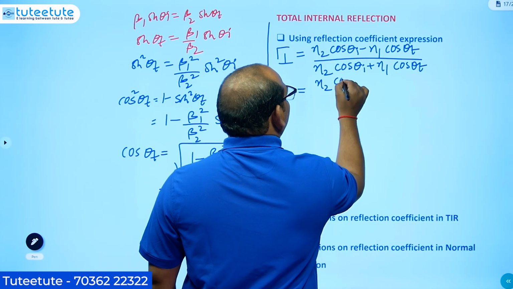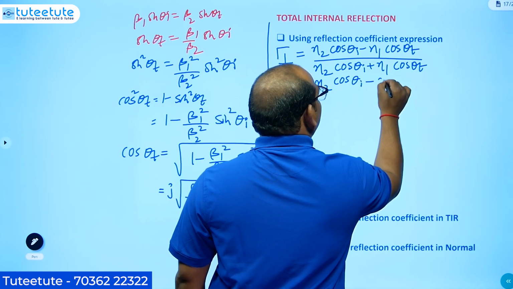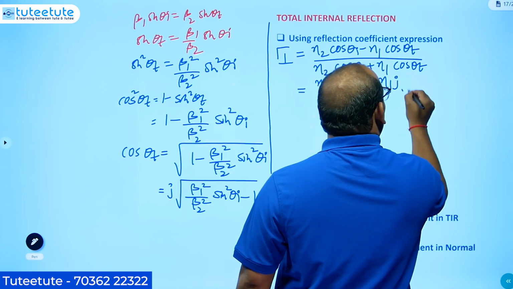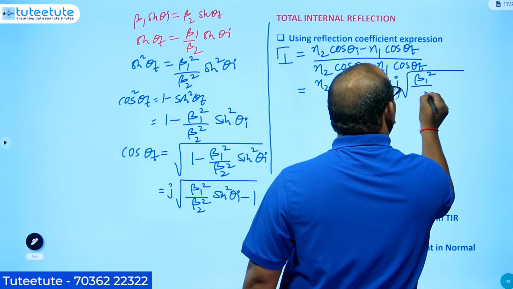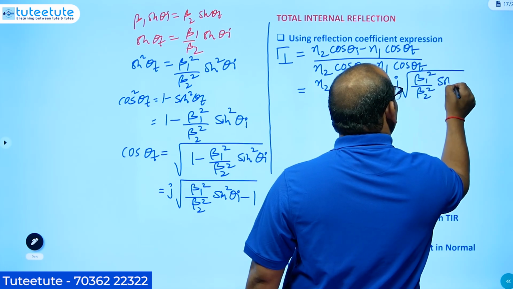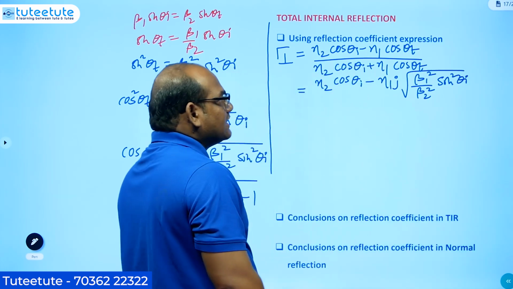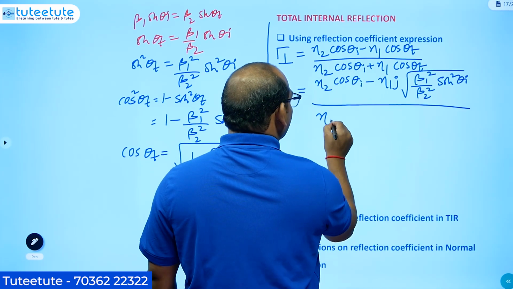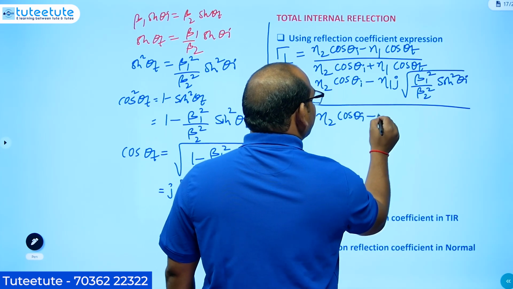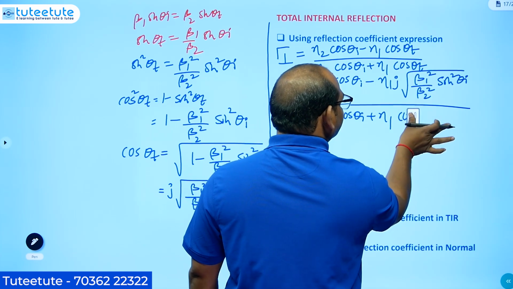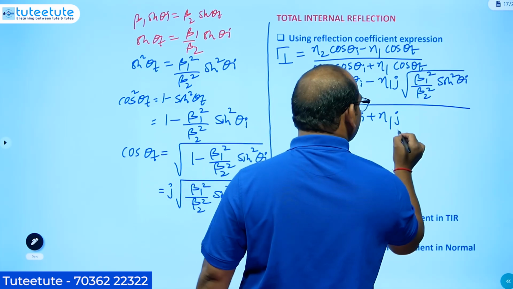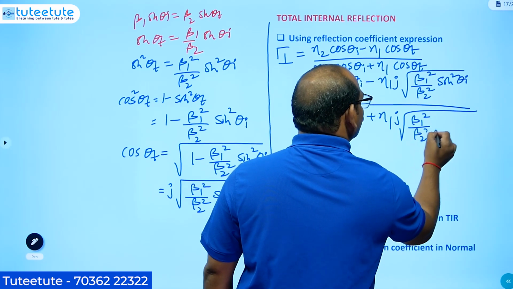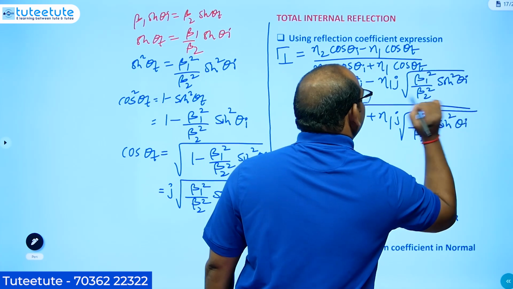So eta 2 cos theta I minus eta 1 cos theta t, that is j root of beta 1 square by beta 2 square into sin square theta I. Okay, this is just for cos theta t, divided by eta 2 cos theta I plus eta 1 cos theta t. Cos theta t means what we got here, that one I am writing: j root of beta 1 square by beta 2 square sin square theta I.